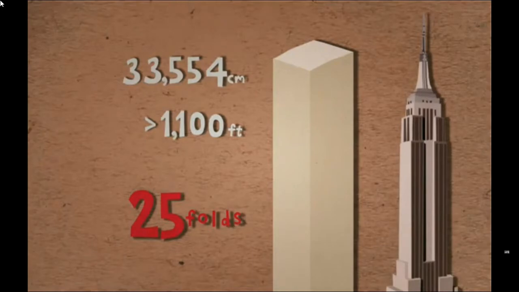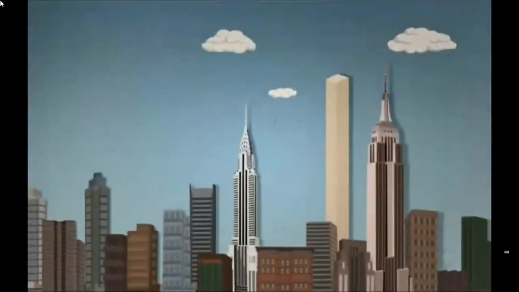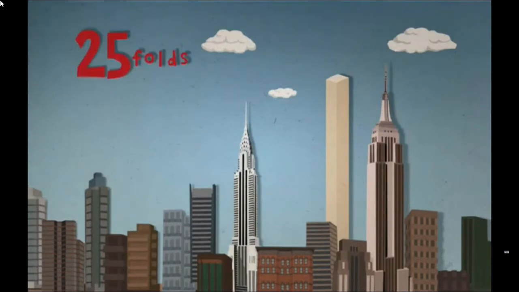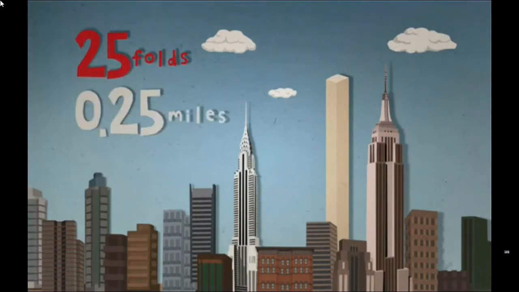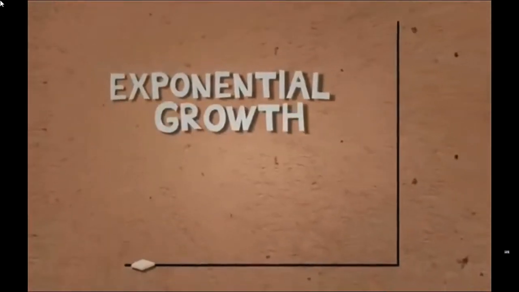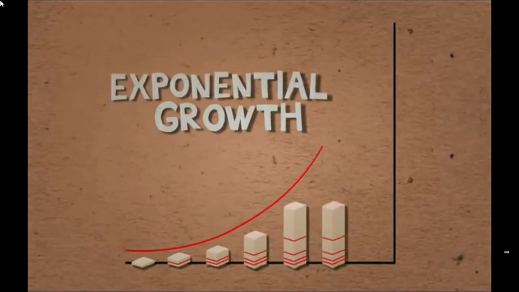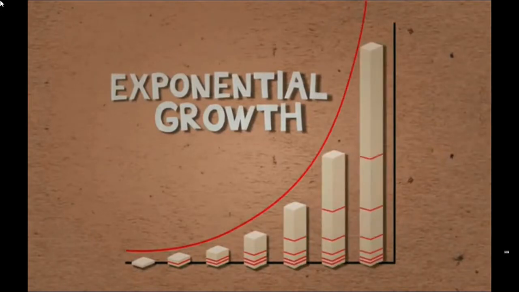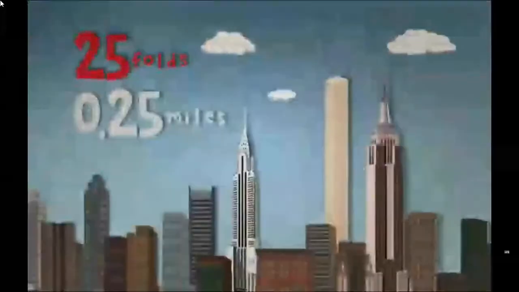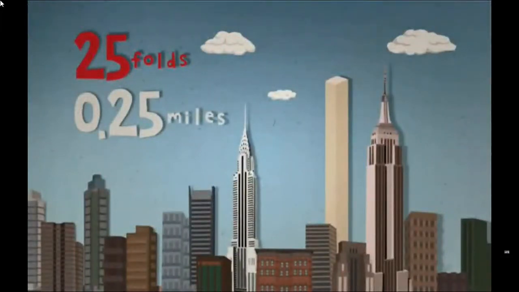It's worthwhile to stop here and reflect for a moment. Folding a paper in half, even a paper as fine as that of the Bible, 25 times would give us a paper almost a quarter of a mile. What do we learn? This type of growth is called exponential growth. And as you see, just by folding a paper, we can go very far, but very fast too. To summarize, if you fold the paper 25 times, the thickness is almost a quarter of a mile.